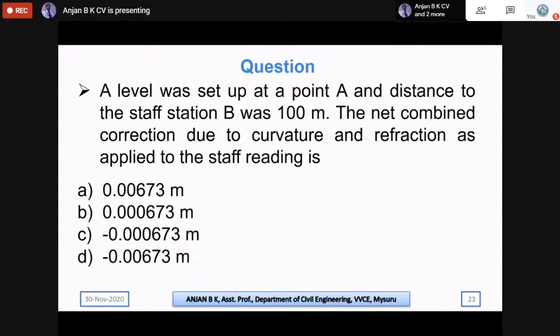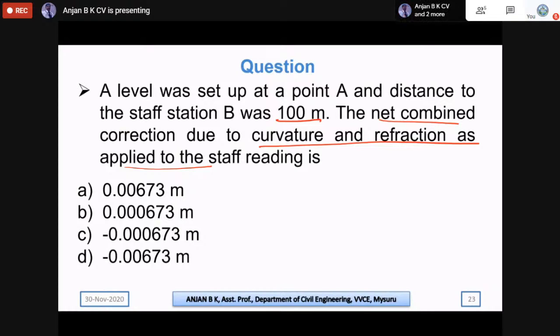And moving on to the next question: a level was set up at a point A and the distance to the staff station B was 100 meters. The net combined correction due to curvature and refraction as applied to the staff reading is... So they are actually asking us to find the total combined correction of both curvature and refraction.